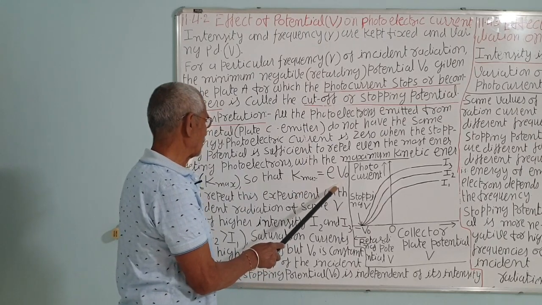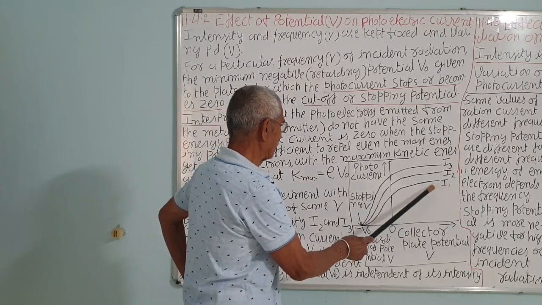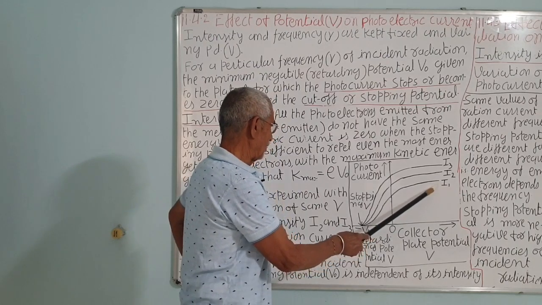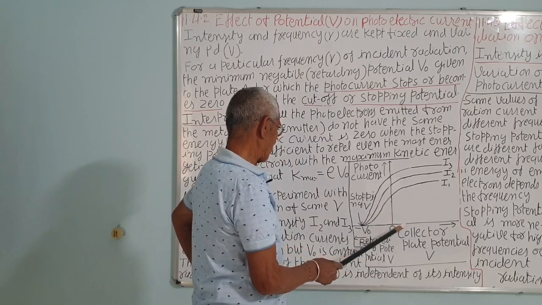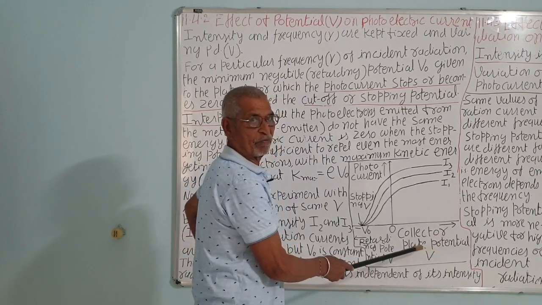This is the retarding potential V0. The graph is like that. If you keep the position of the bulb the same, that is intensity say I1, and measure the photoelectric current with the collector plate potential.